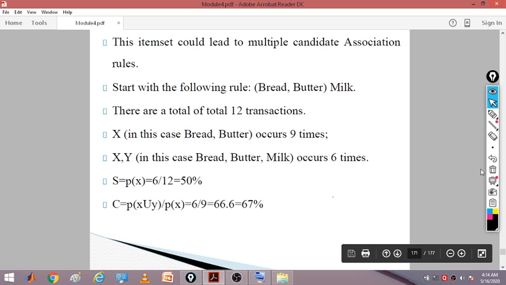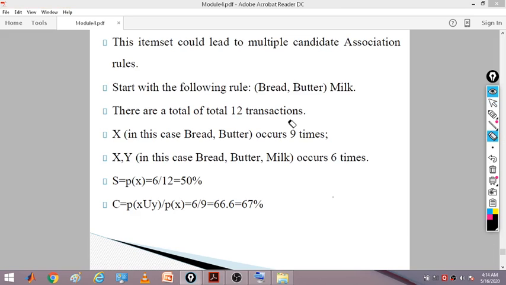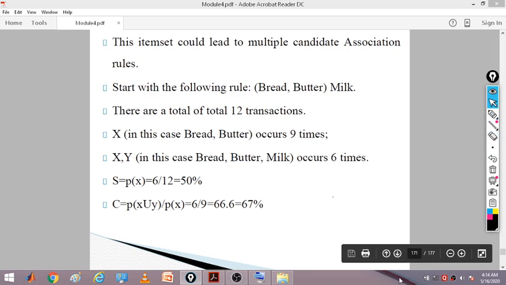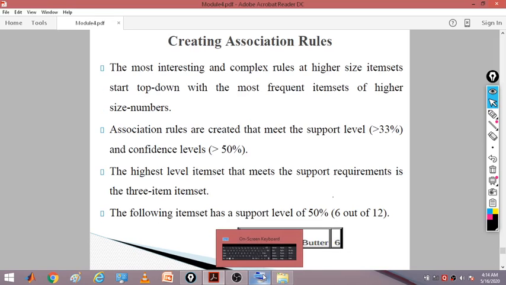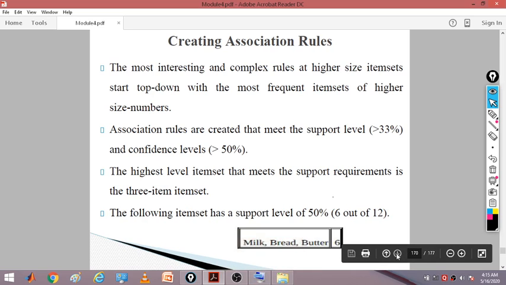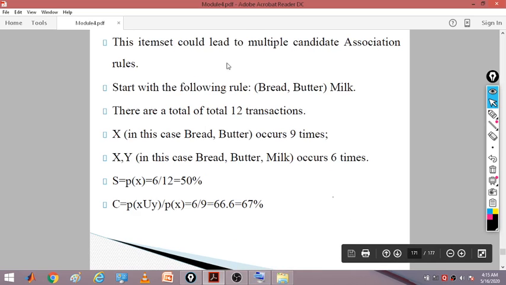Now using that 3 item set, we try to deduce some new association rules for 2 items. Here you can see there was a 3 item set: milk, bread and butter. So we try to deduce the rule for 2 item sets. Here the items could lead to multiple candidate association rules. So start with the following rule: bread, butter, milk.